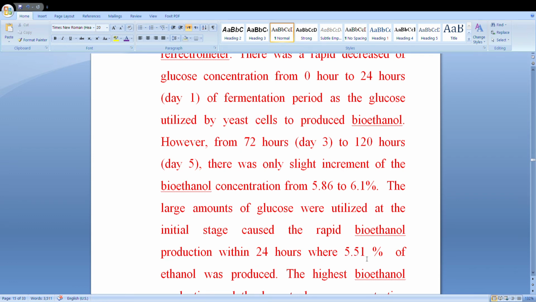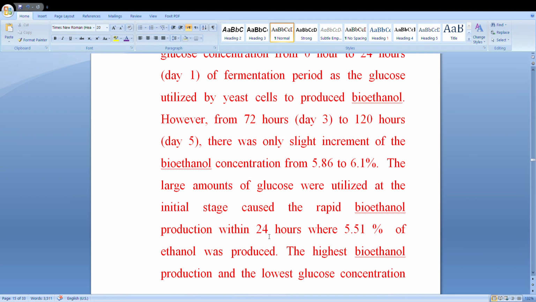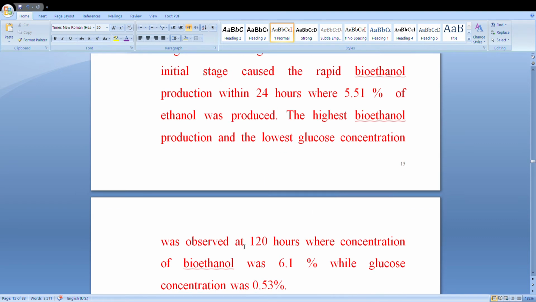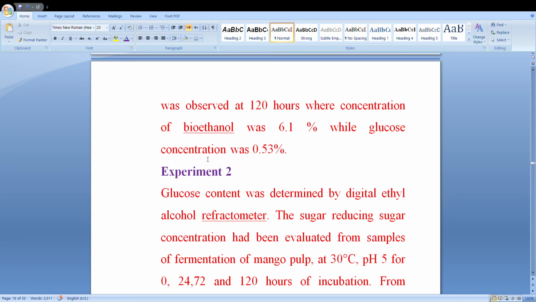where 5.51% of bioethanol was produced. The highest bioethanol produced and the lowest glucose concentration was observed at 120 hours, where the concentration of bioethanol was 6.1%, while glucose concentration was 0.52%.